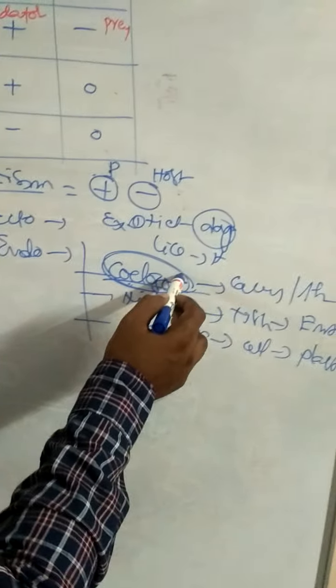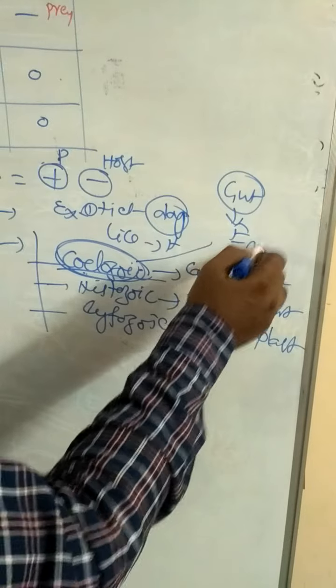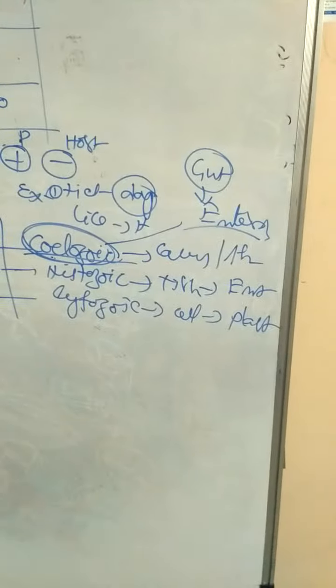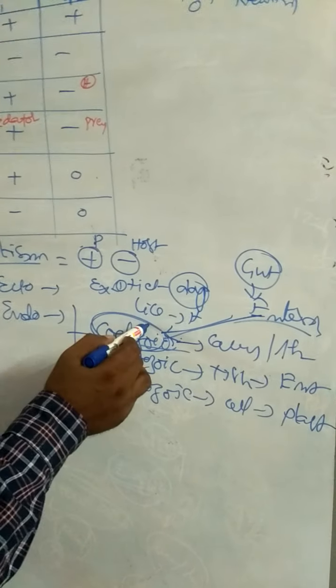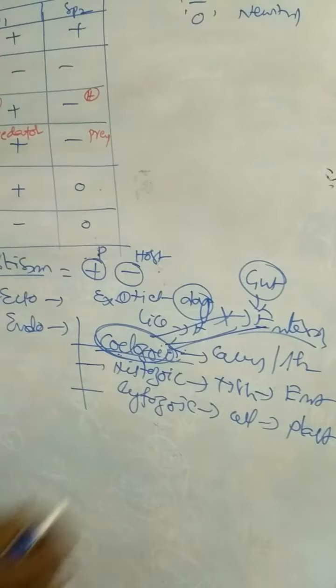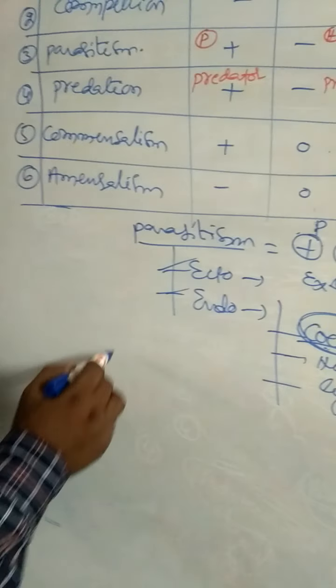Some of the parasites present inside the cavities are called coelozoic parasites, and some present inside the gut are called enterozoic parasites. All enterozoic parasites are coelozoic parasites, but all coelozoic parasites are not enterozoic parasites.